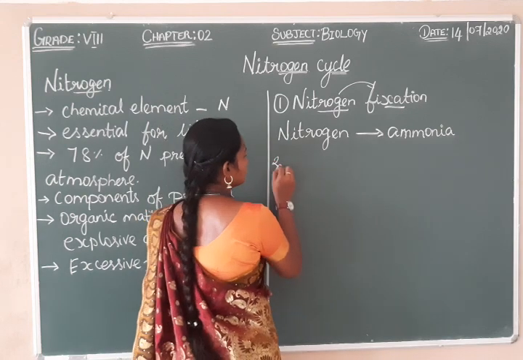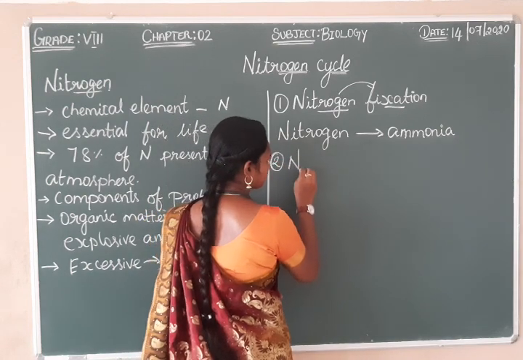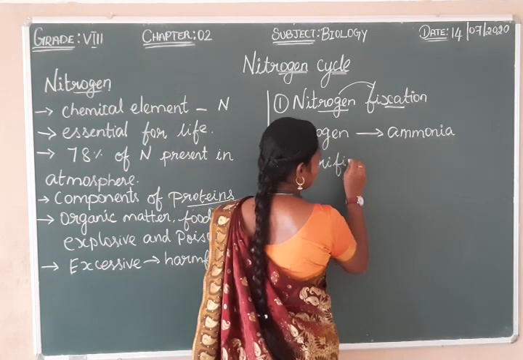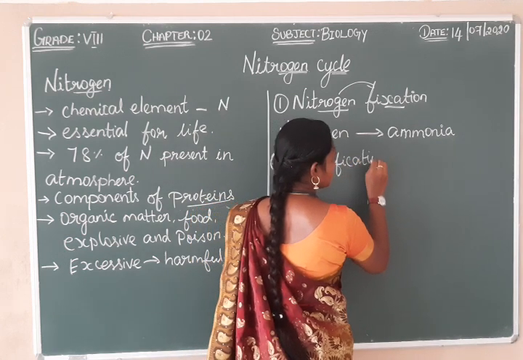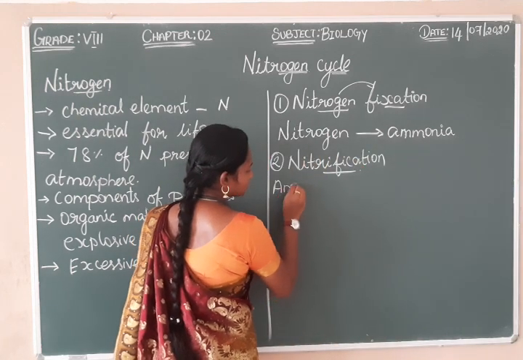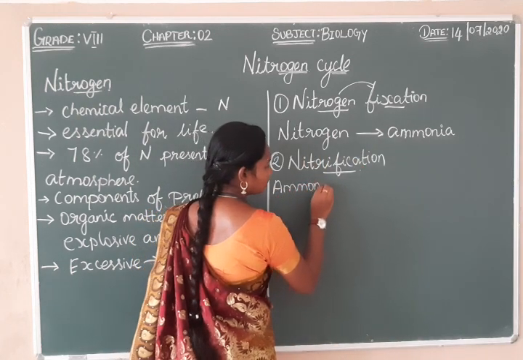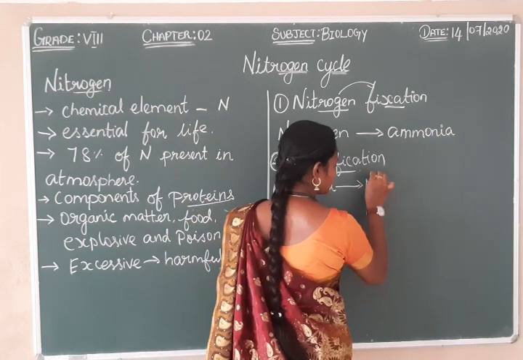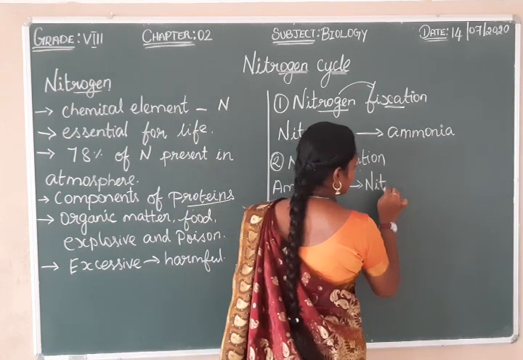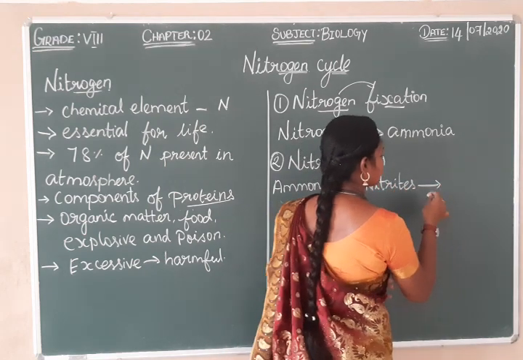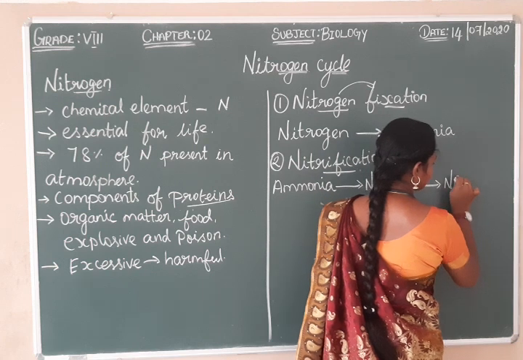And the next process is nitrification. In this process, the ammonia is converted into nitrites and nitrates. First it is converted into nitrites and later it is converted into nitrates.